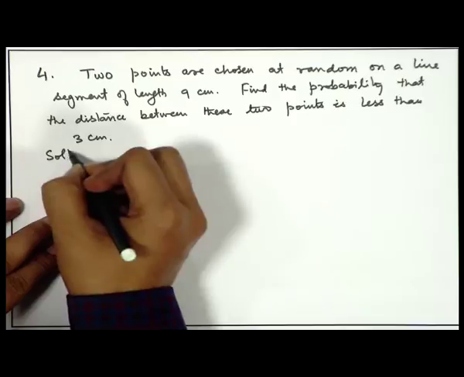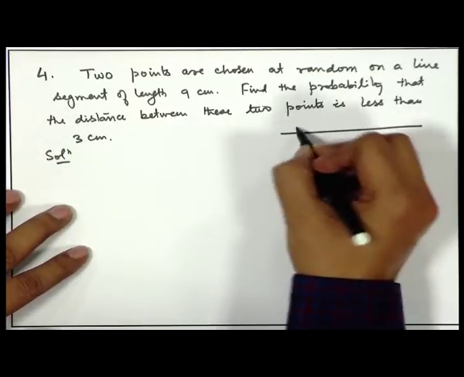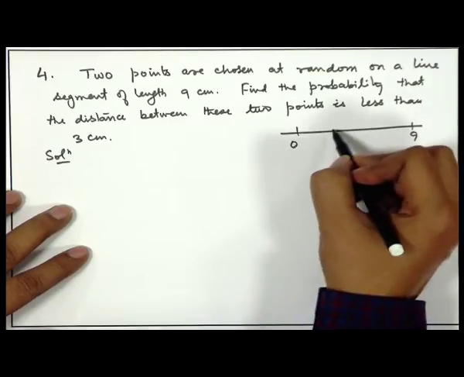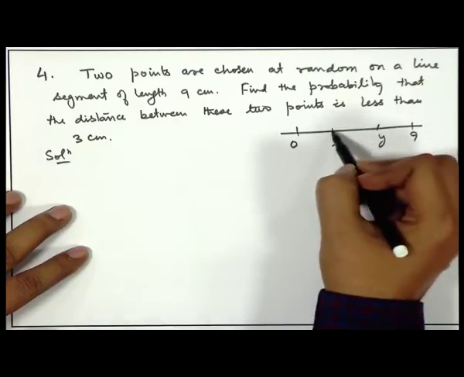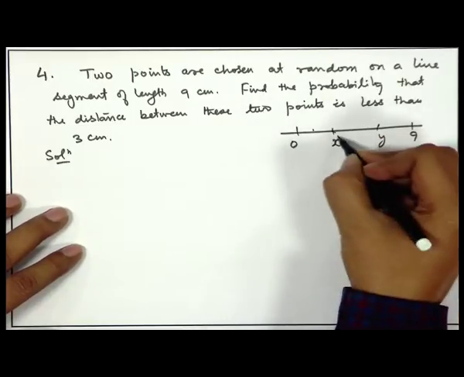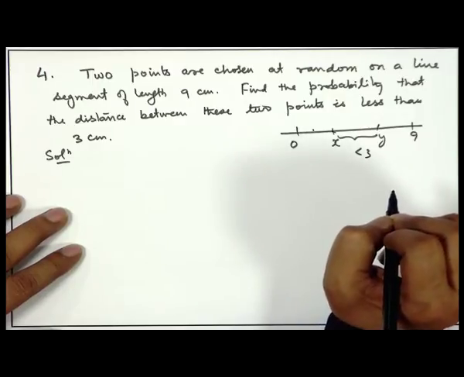Now, let us look at this geometrically. So, there is a line segment of 9 centimeter. We choose x and y here, and it can be here also, like x can be here, y can be here, x can be here, y. That means x can be less than y, x can be greater than y, but we want this distance to be less than 3 centimeter.